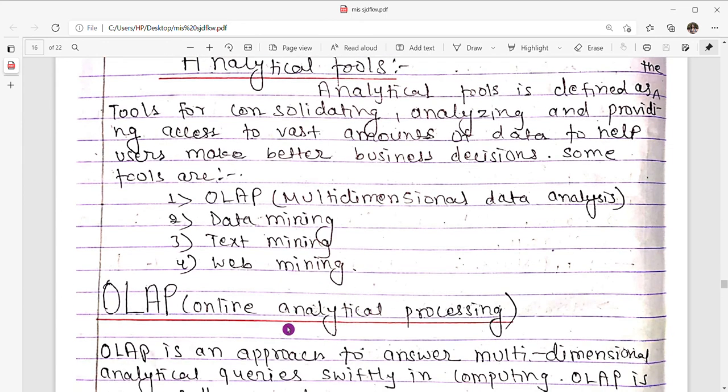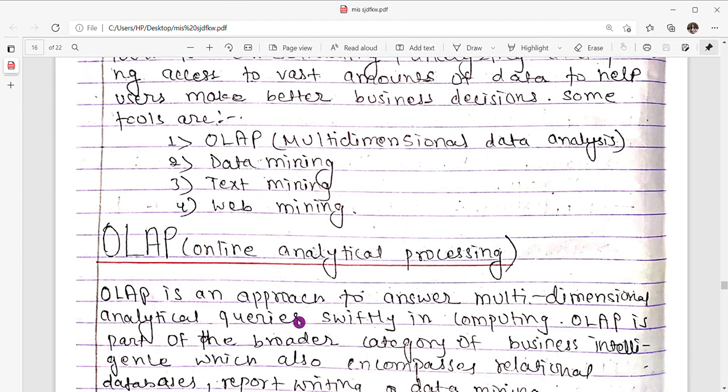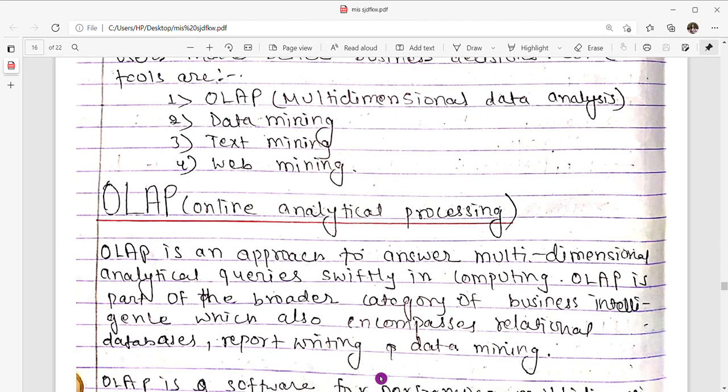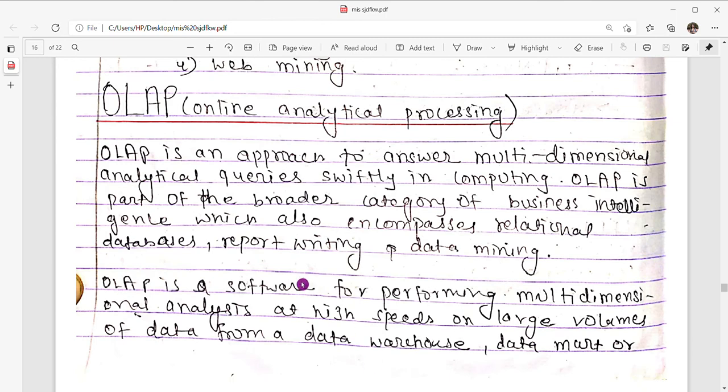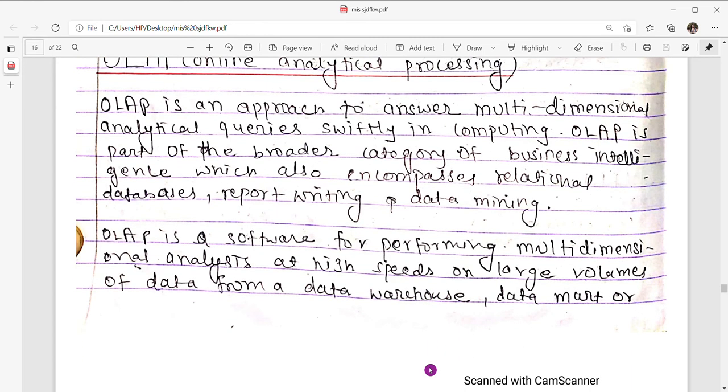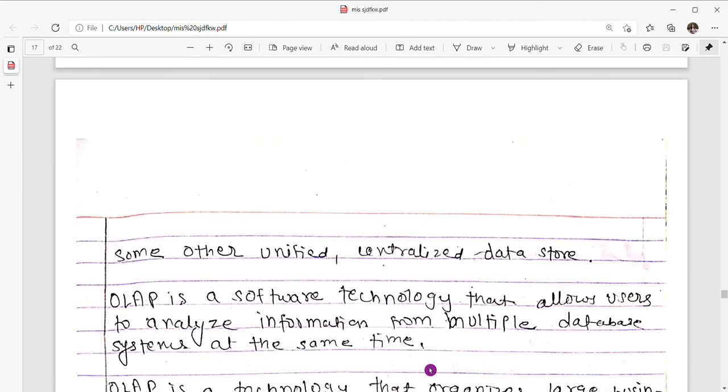So what is OLAP? OLAP is an approach to answer multidimensional analytical queries swiftly in computing. OLAP is part of the broader category of business intelligence, which also encompasses relational databases, report writing, and data mining. OLAP is software for performing multidimensional analysis at high speeds on large volumes of data from a data warehouse, data mart, or some other unified centralized data store.